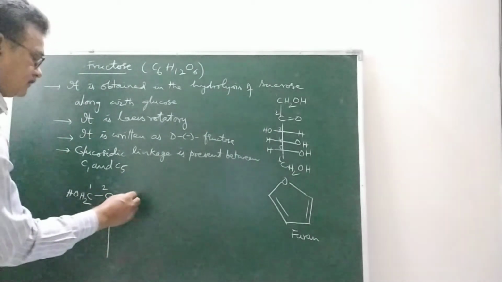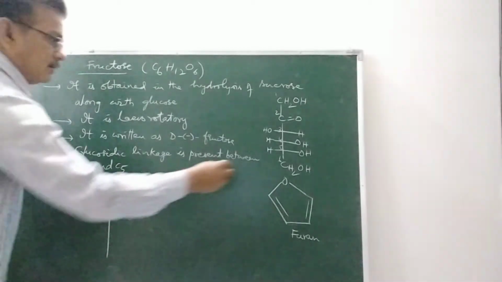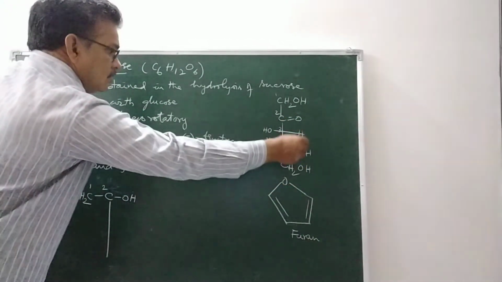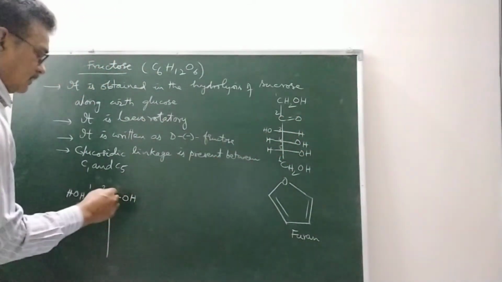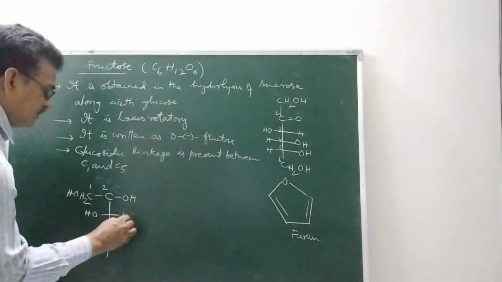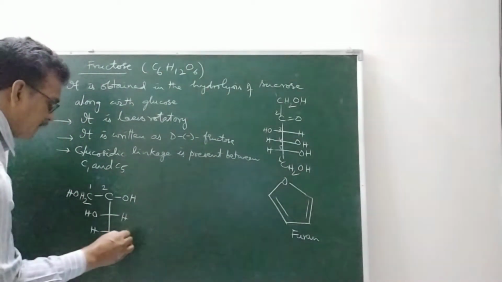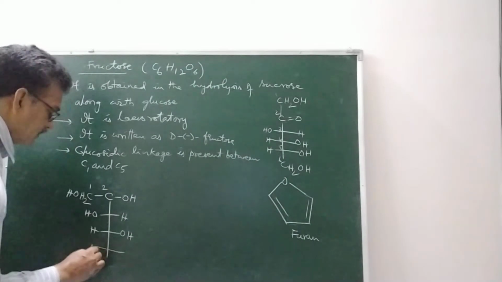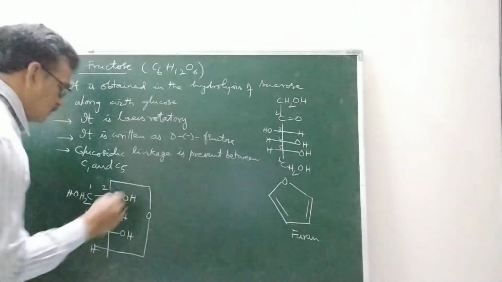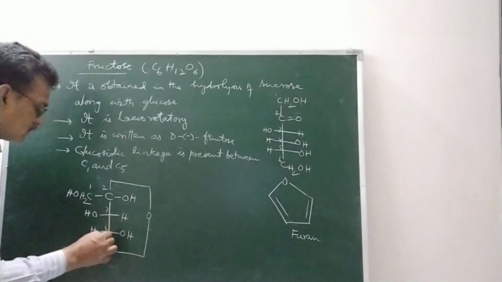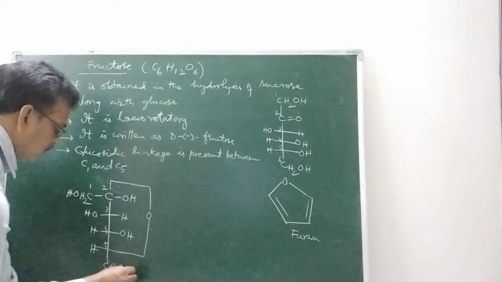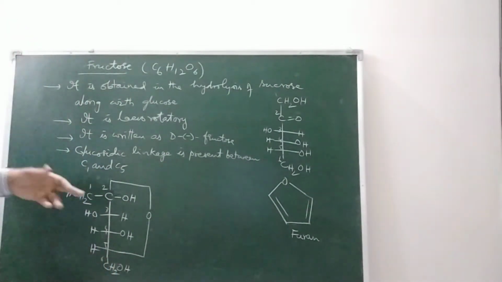This hydrogen attaches with this oxygen, so it becomes an OH. Then HO, third carbon, fourth carbon, fifth carbon, and sixth carbon, CH2OH. Right?